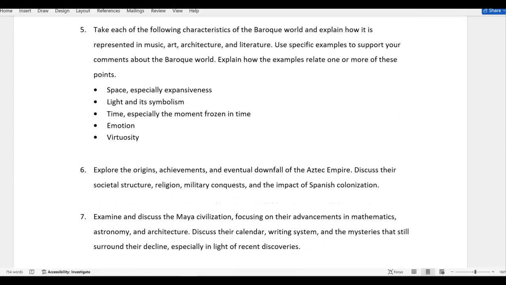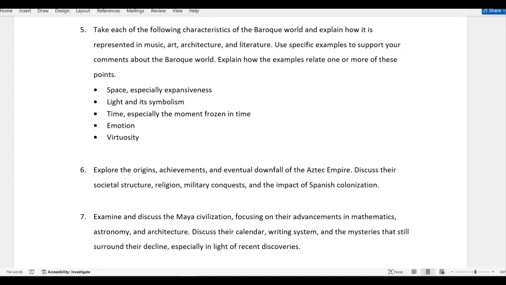The next topic looks at the Baroque period in music, art, architecture, and literature. So you're going to look at at least one of those areas. Probably you want to choose a couple. I don't know if you want to choose all 4 that are mentioned there, but you want to look at specific examples. And then I have bulleted key points here to look at and think about. So again, this gives you an opportunity to use those to discuss the Baroque.